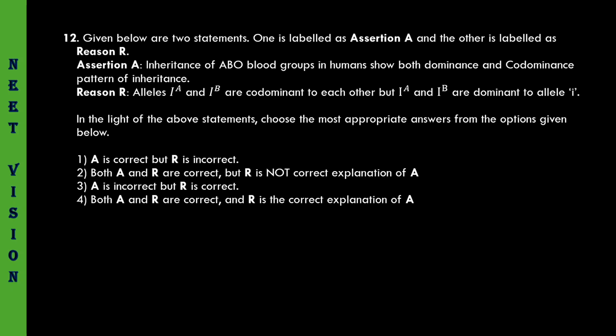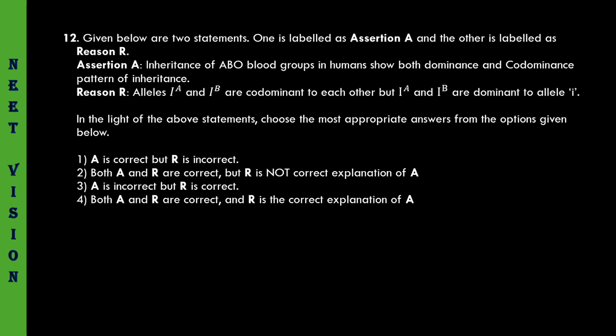Inheritance of A, B, O blood groups in humans show both dominance and codominance pattern of inheritance. Absolutely true. So, the A and B blood groups with respect to O, they show dominance pattern of inheritance. Right?